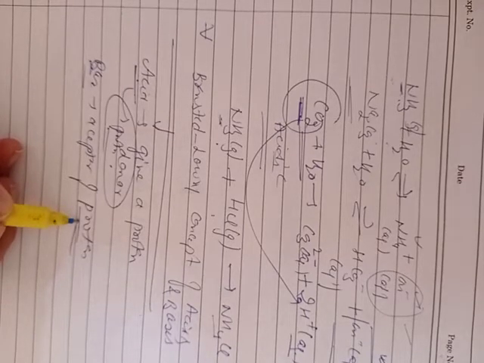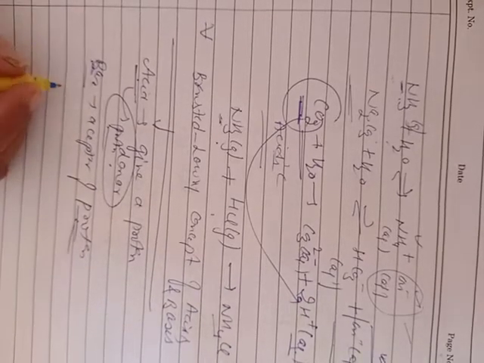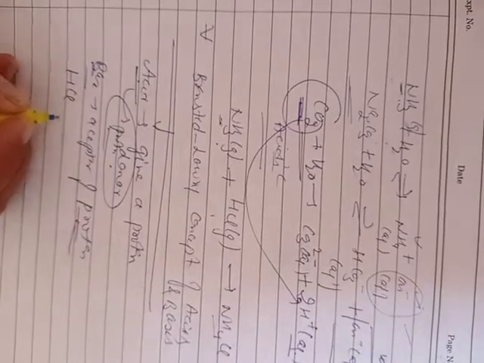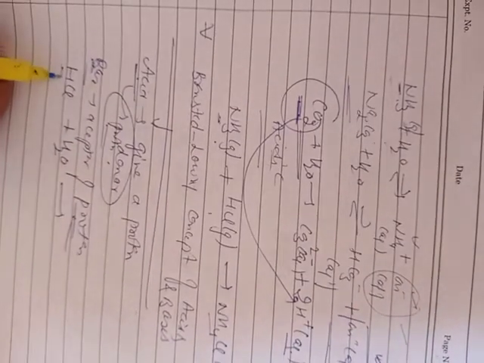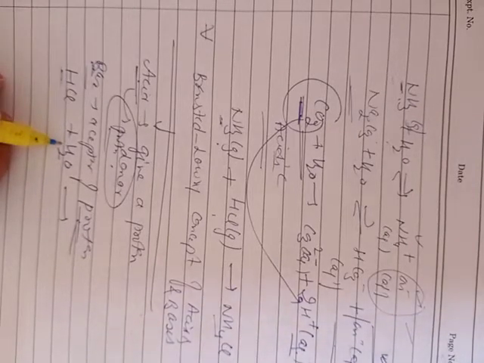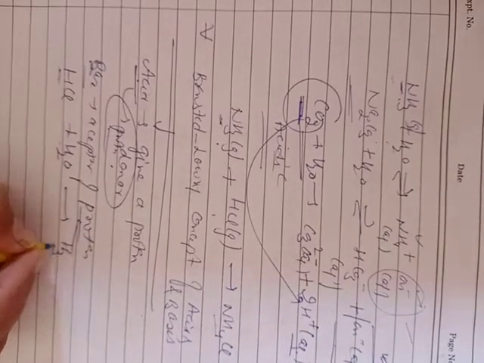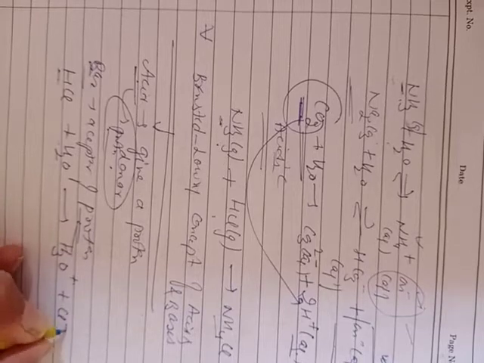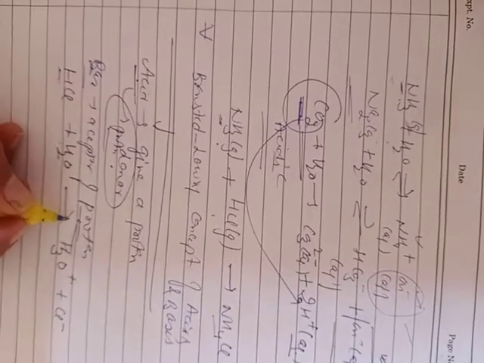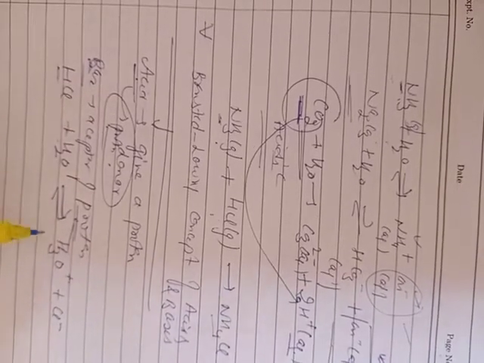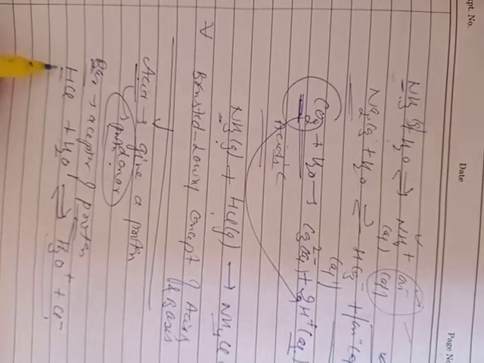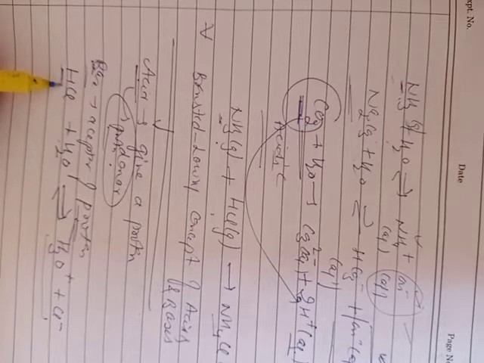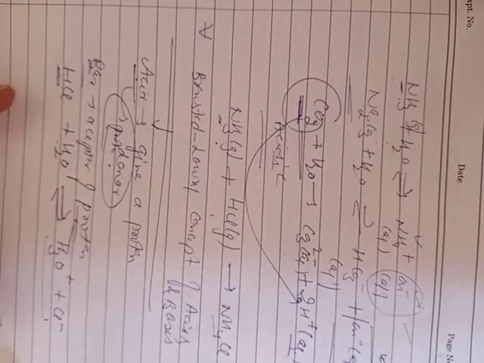Therefore, the above definition can be explained as, suppose we have taken HCl in presence of water. Now this HCl in presence of water undergoes ionization to produce hydronium ion and Cl negative. Clear? This indicates that there is an equilibrium set up between these ionized ions and this unionized reactant. Clear?